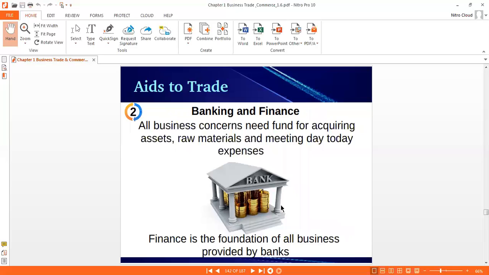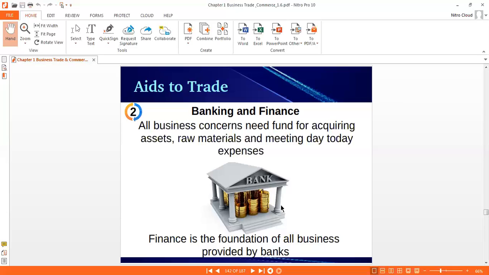Second one, banking and finance. So all business concerns need funds for acquiring assets, raw material, and meeting day-to-day expenses like purchase of raw material, payment of salary, wages, electricity bill. If you want to start a business, you need finance. So this finance is provided by the bank. Okay, finance is the foundation of all business, provided by the bank.